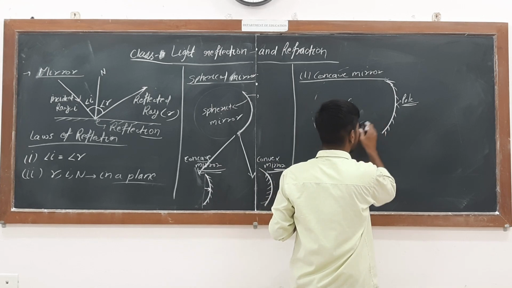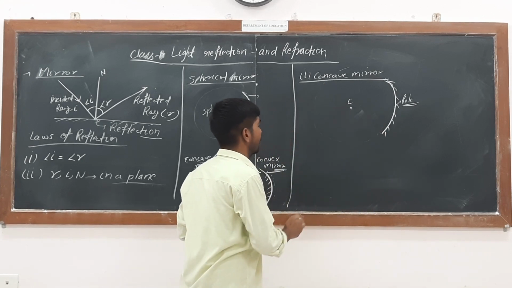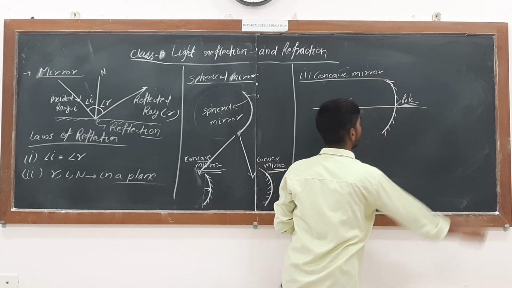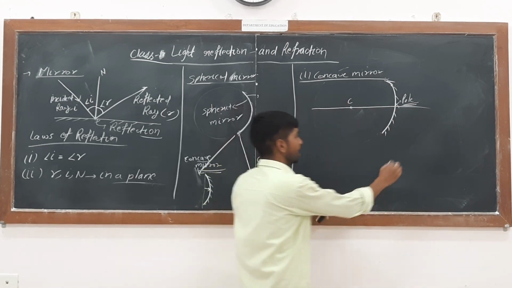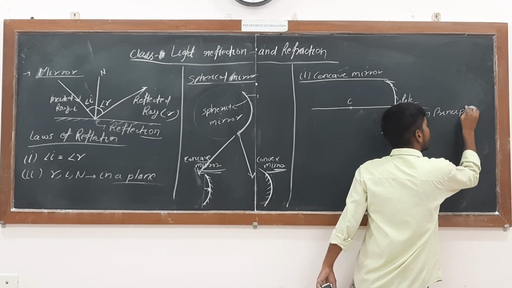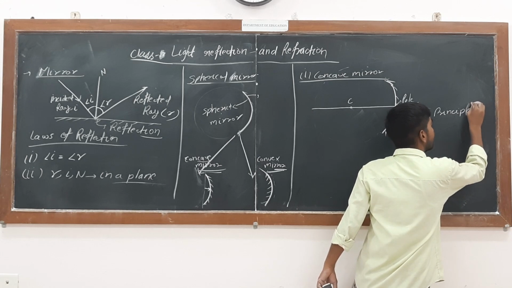Now let's see one more thing. If I pass a straight line through the center of curvature and the pole, that line is called the principal axis.